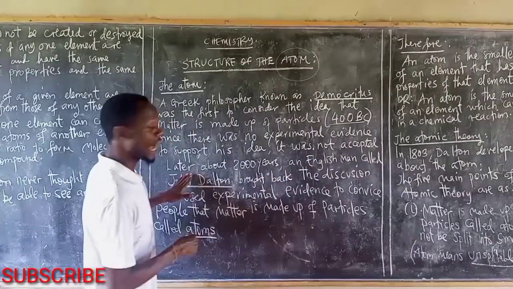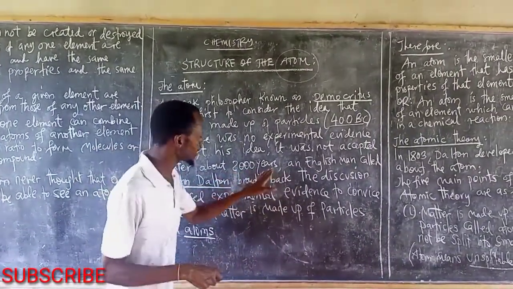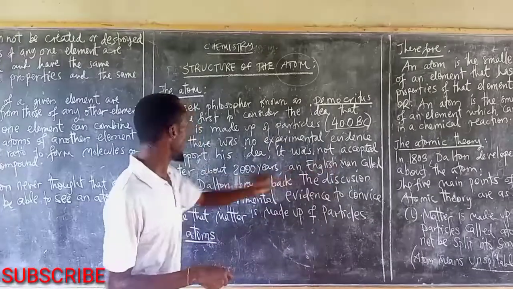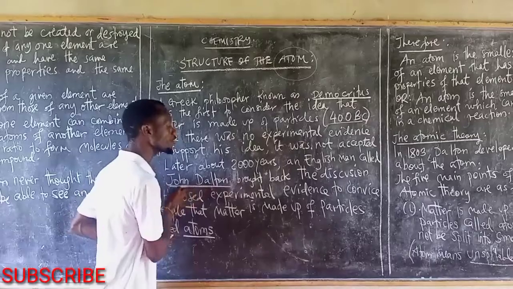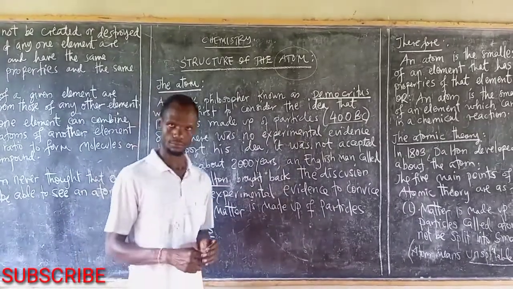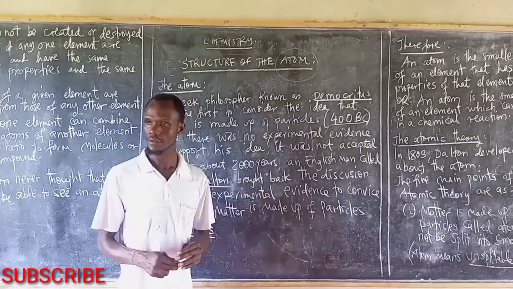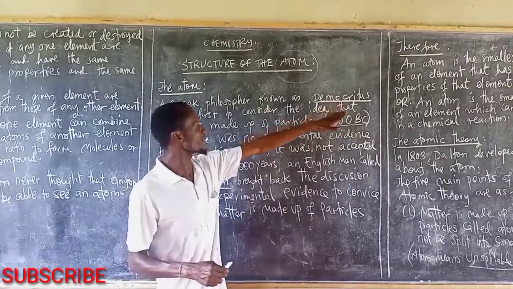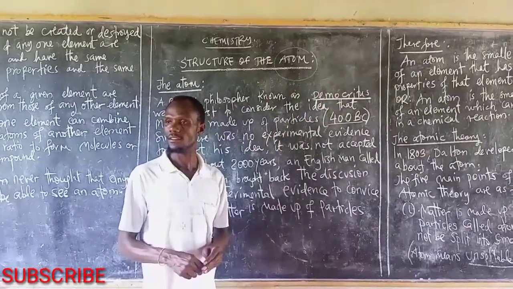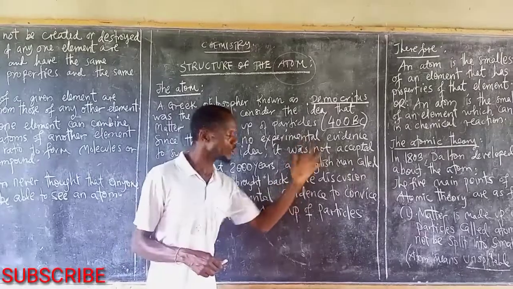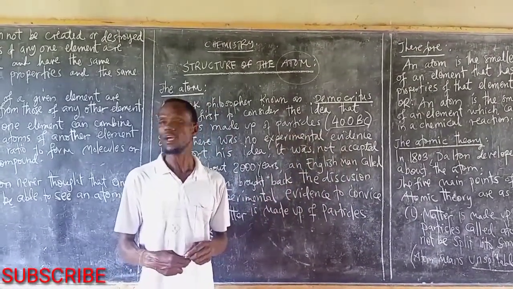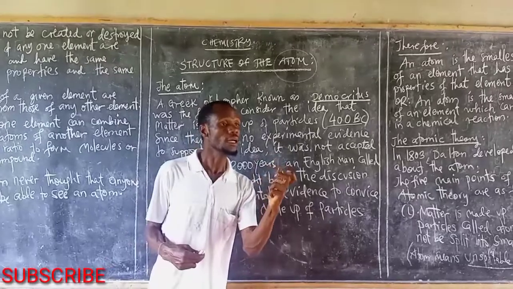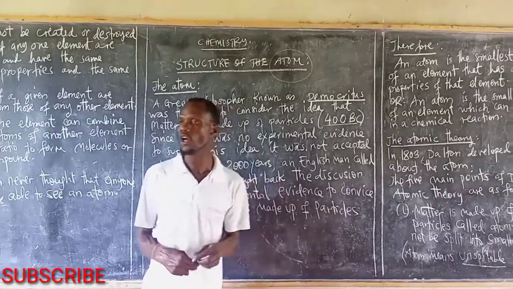Then later, about 2,000 years later, an Englishman called John Dalton brought back the discussion. Democritus did it, and since it was not accepted, he left it, but he left some written documents.